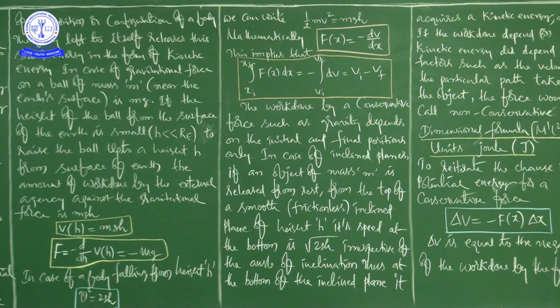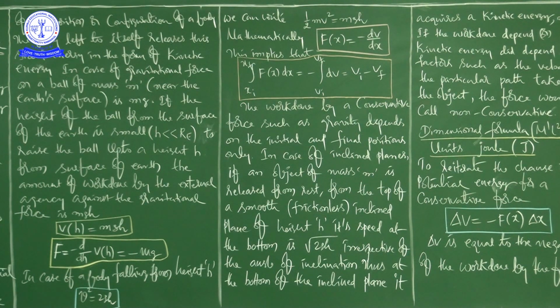At the point where the freely falling body is going to touch the ground, the energy of the body is half mv square. At the same time, what is the potential energy when the body is at a certain height h?